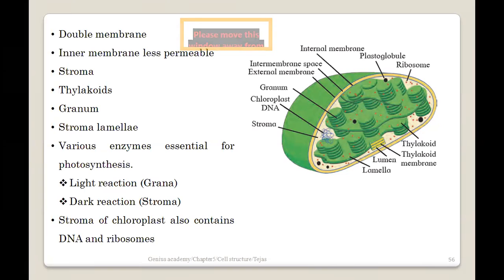Now, apart from this typical grana and जो stroma है, it also contains some other kind of materials like a DNA. So the DNA of chloroplast is also a circular double-stranded DNA, जैसे कि mitochondria में था, in a similar way. And it also contains the ribosomes, which are again a 70S type of ribosome. But what is the type of ribosomes which are present in eukaryotes?